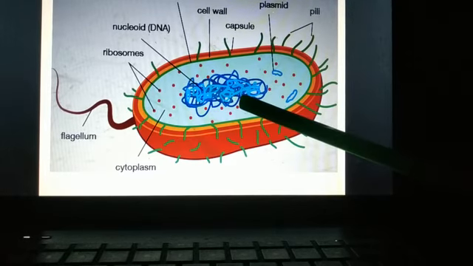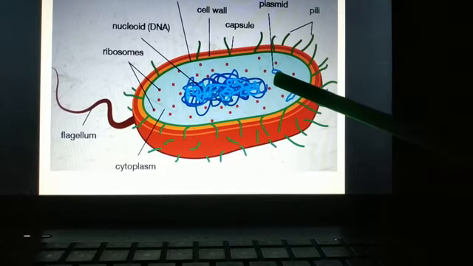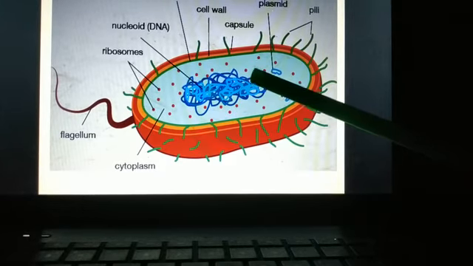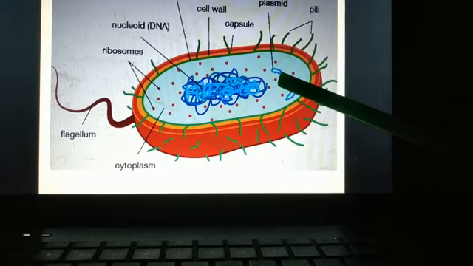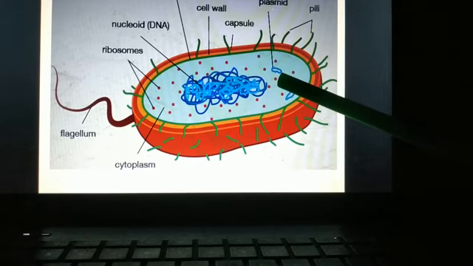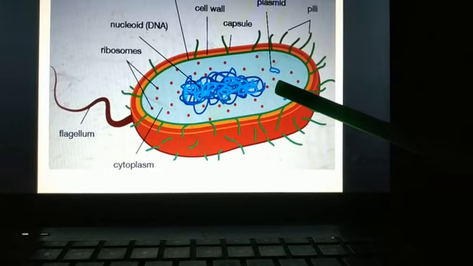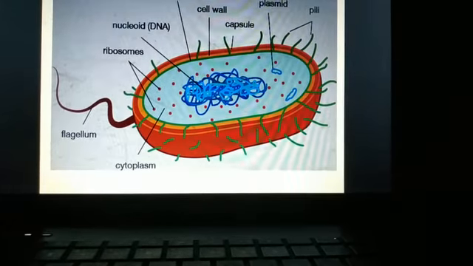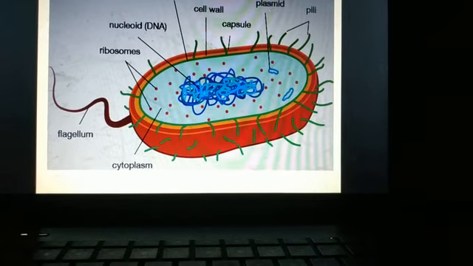They are extra genomic DNA, and they play an important role in providing resistance against antibiotics. So this plasmid is useful to bacteria in providing resistance against antibiotics. So plasmids are present in prokaryotes.